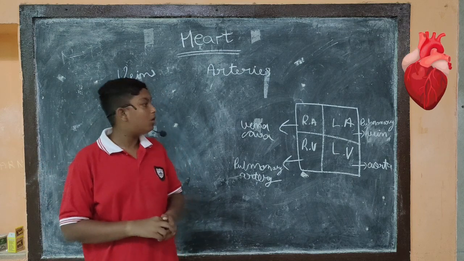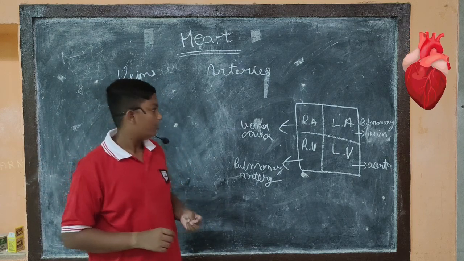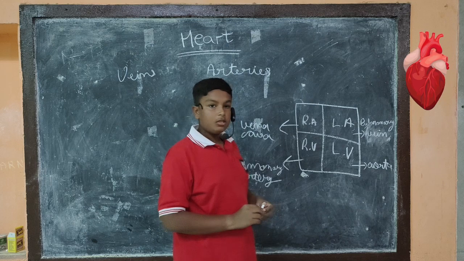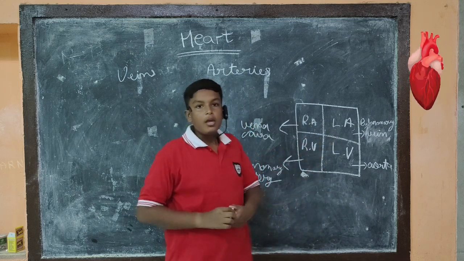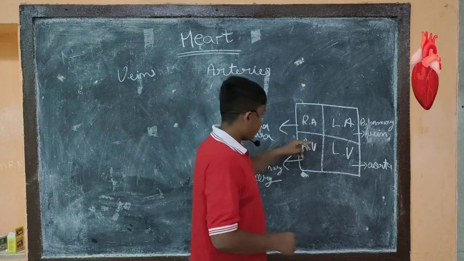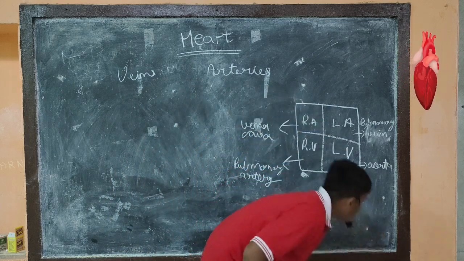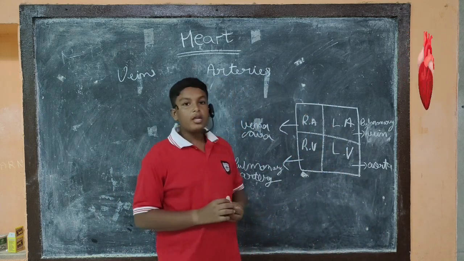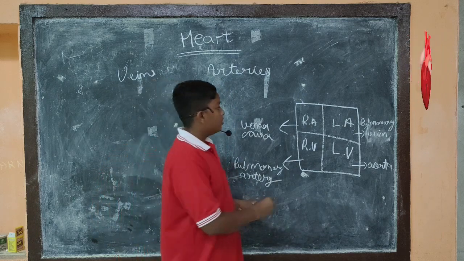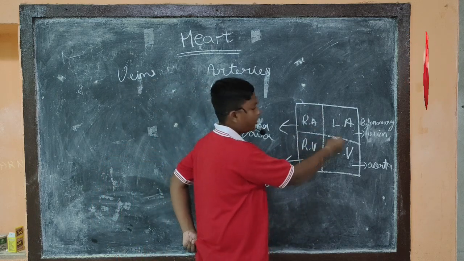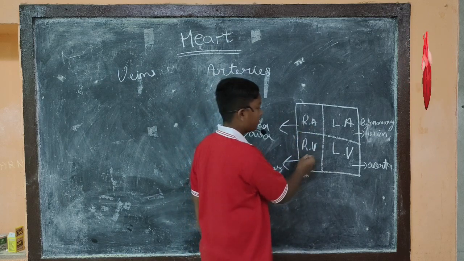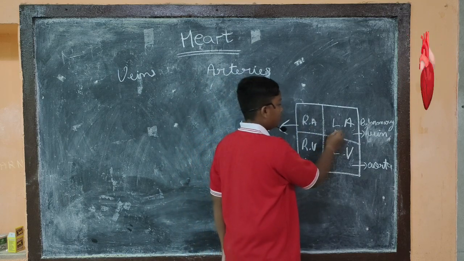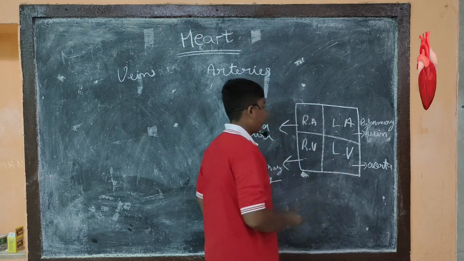Now we will go on to the easy diagram of the heart. There are two chambers in the heart, the upper chamber and the lower chamber. This is known as the atrium and this is known as the ventricle. And there are two more parts in the heart, the right part and the left part. This is known as the right auricle, this is the right ventricle, this is the left auricle and this is the left ventricle.